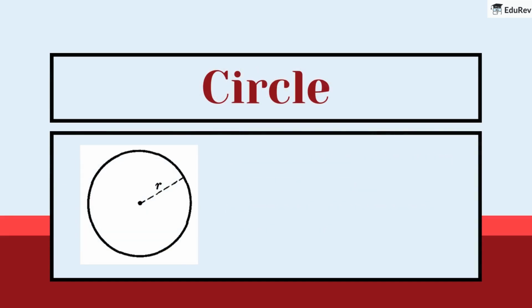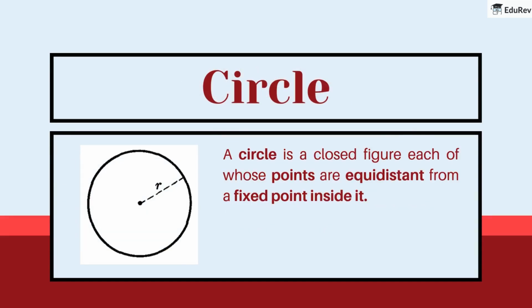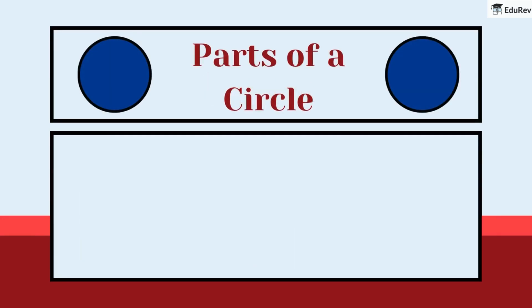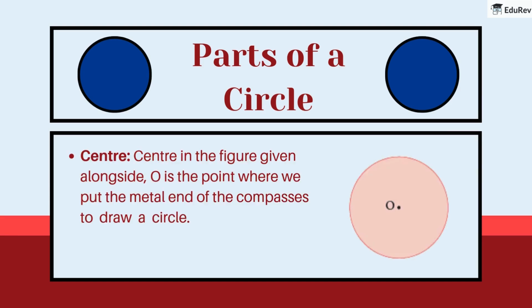Circle. A circle is a closed figure, each of whose points is equidistant from a fixed point inside it. A circle has no sides, no vertices, and is a curved line only. Let's discuss the parts of a circle. Center of circle. In the figure given alongside, O is the point where we put the metal end of the compasses to draw a circle. O is called the center of the circle.